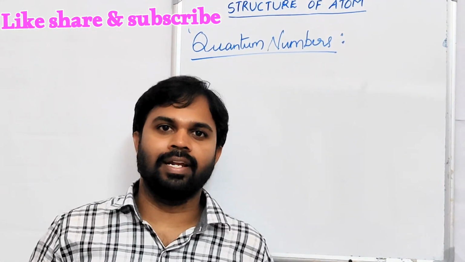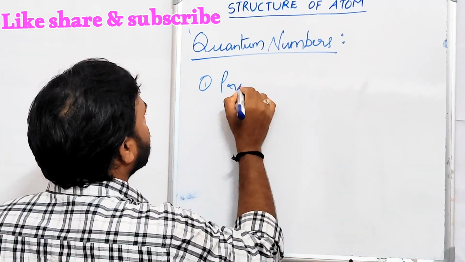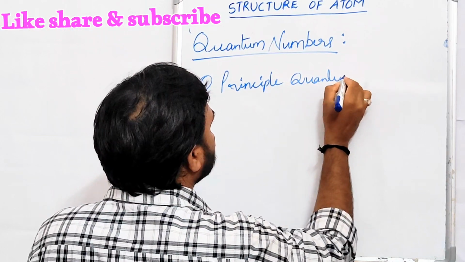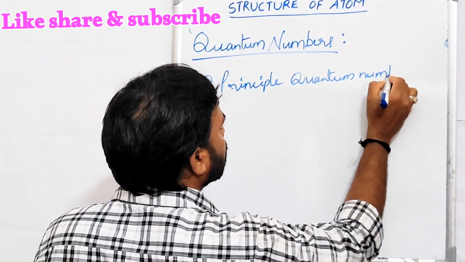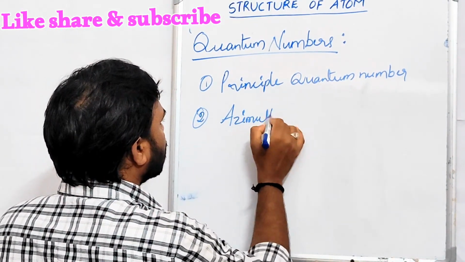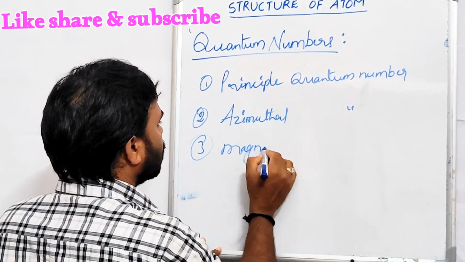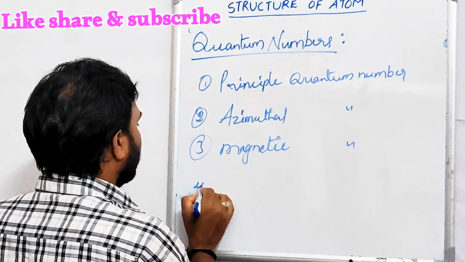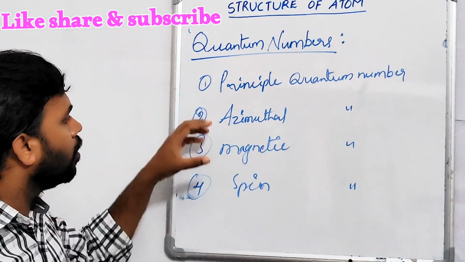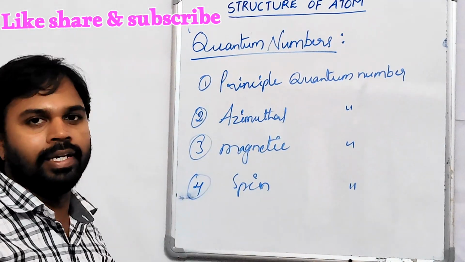To describe the position of an electron, four quantum numbers are required. They are the principal quantum number, the second one is the azimuthal quantum number, the third one is the magnetic quantum number, and the fourth one is the spin quantum number. The four quantum numbers are used to locate the exact position of the electron. Let's discuss them one by one in detail.